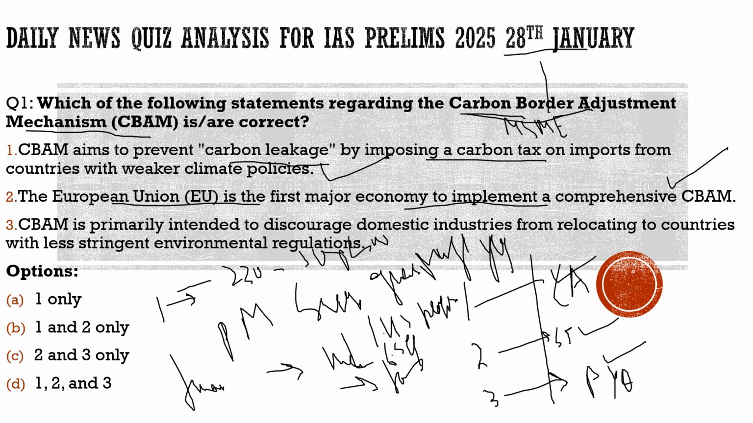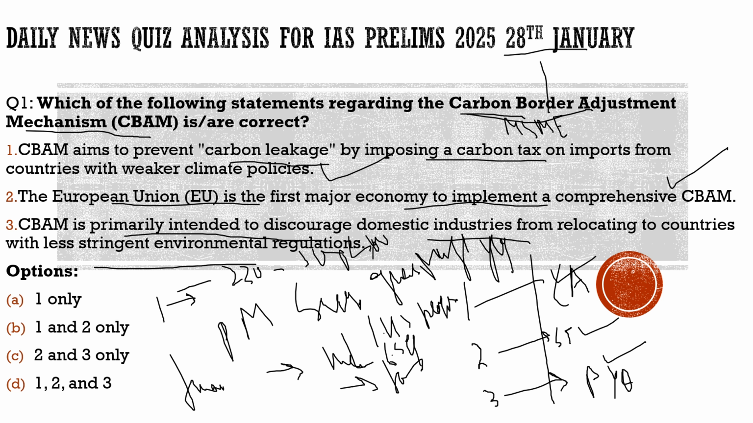Then the third statement says CBAM is primarily intended to discourage domestic industries from relocating to countries with less stringent environmental regulations. Even though it can lead to this, this is not the primary purpose of the CBAM, so this statement becomes incorrect. This is a consequence of the carbon border adjustment mechanism, but it is not the primary focus. What is the primary focus? Its primary focus is to prevent carbon leakage by imposing a carbon tax on imports from countries with weaker climate policies.